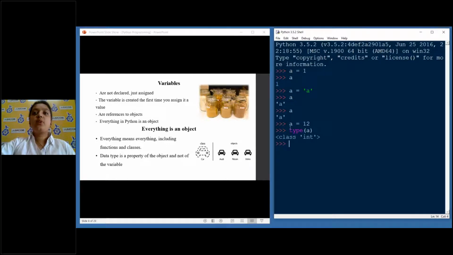Okay, so what is it showing me? Class. It is not showing me integer, it is not showing me data type, something like that. It is showing me class. What it means is that the value A is the object of the class integer. So that is what I wanted to say, that in Python, everything is an object. Nothing is like a free flow diagram. Everything comes under it.